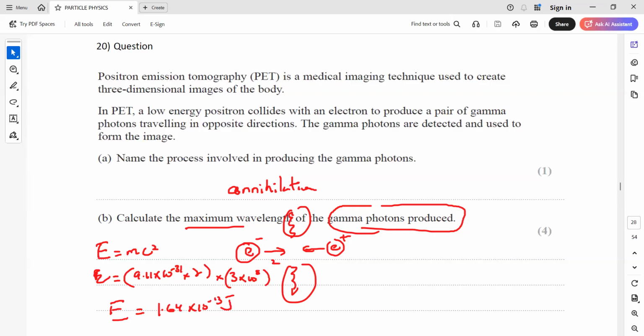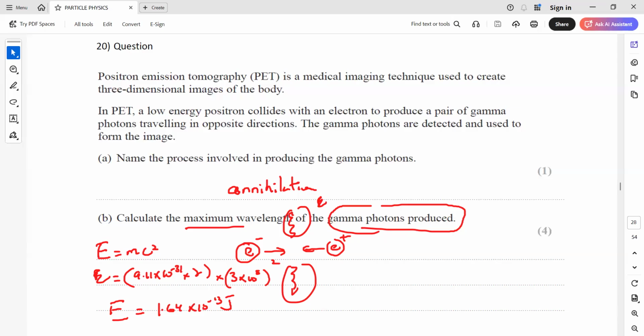So we got the energy, and this is the energy for two of them, the total energy released in this interaction, but we need the energy for one of them, so the total energy will be divided by 2.